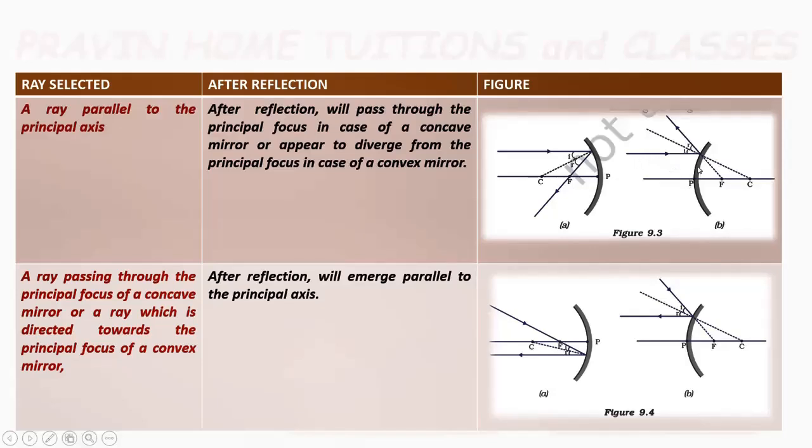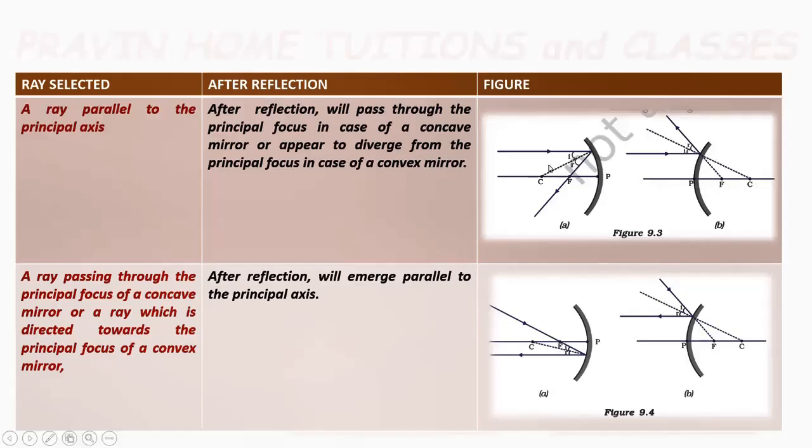As far as the convex mirror is concerned, a parallel ray falls on the convex mirror. It will get reflected. When we extend this ray back, it passes through the point F, that is the focus.